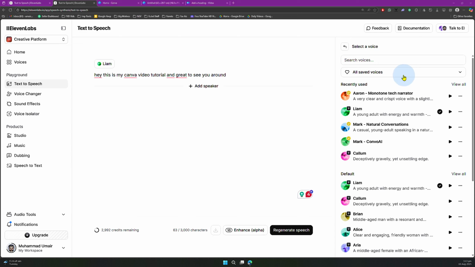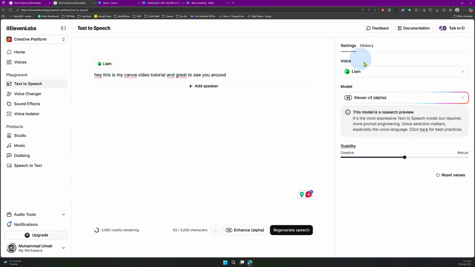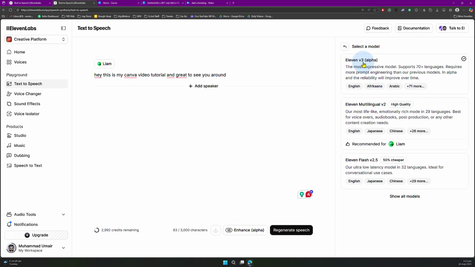Hey everybody, welcome back, and in this video I'm going to be showing you how to change voice speed in ElevenLabs. So for some reason, if you cannot see a speed slider inside ElevenLabs, then what you can do is simply reduce the model. So you can see we are currently using V3 alpha and we can switch to V2 alpha.